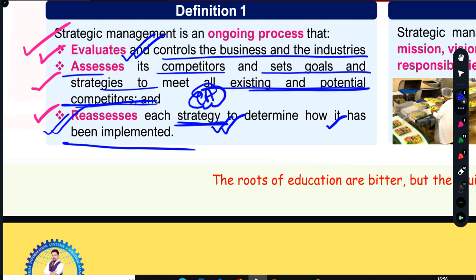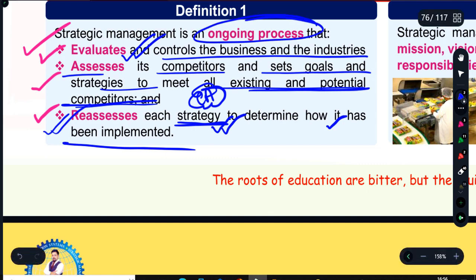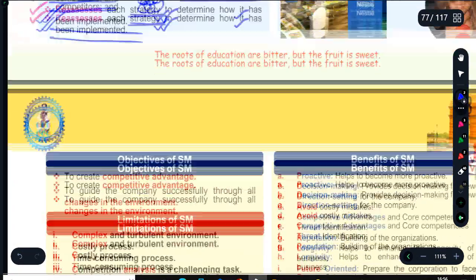Because micro and macro factors continuously change, you have to keep on reassessing your strategy at every point of time, say on a daily, fortnightly, weekly, monthly, half yearly, quarterly or annual basis. That's why it is called an ongoing process. So it is an ongoing process of EAR: evaluation, assessment and reassessment. You have to remember it, you have to mention it.